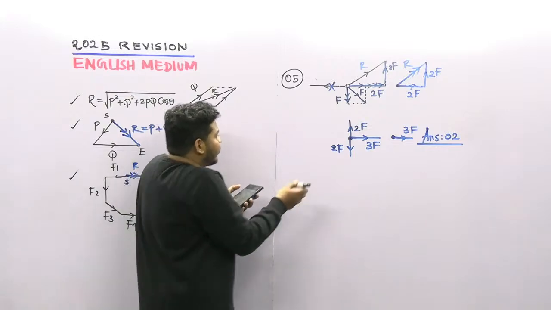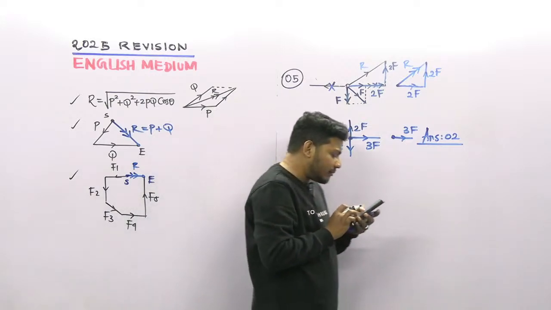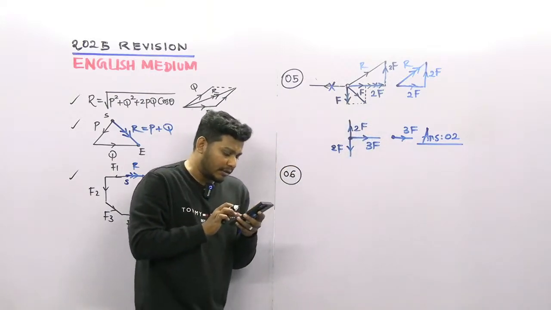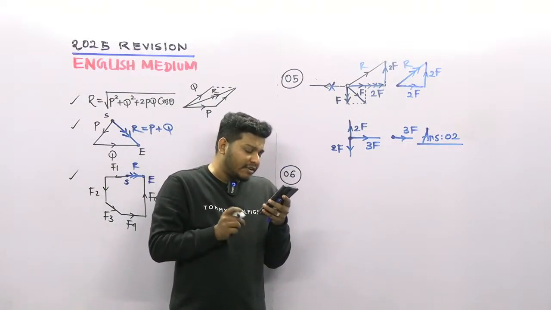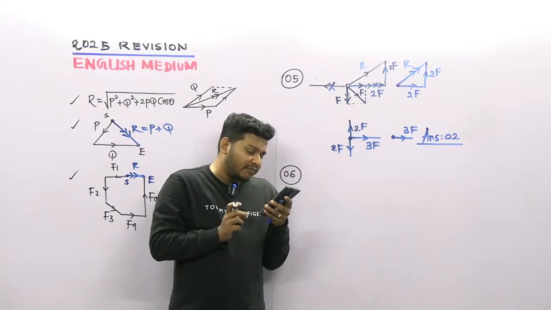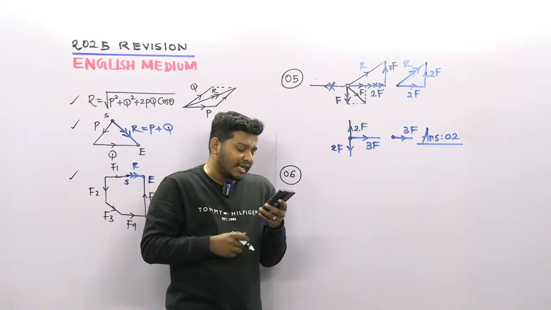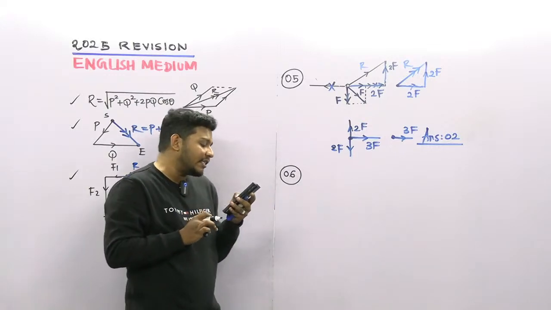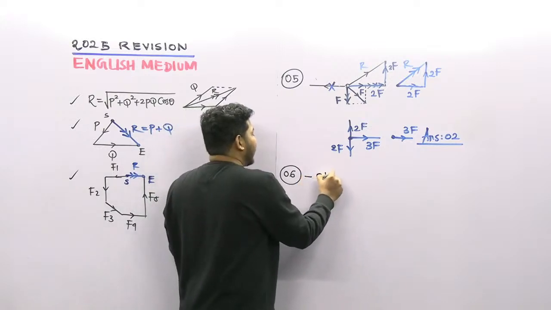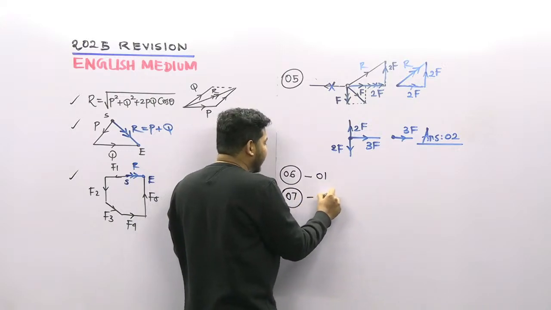And the sixth one, look at the sixth one. From the responses given below, select the response with two vectors and one scalar. So two vectors and one scalar, we want to select them from this set of answers. For the sixth one, students, the answer is the first answer. Please try this question yourself. The seventh question, the answer is the third one.